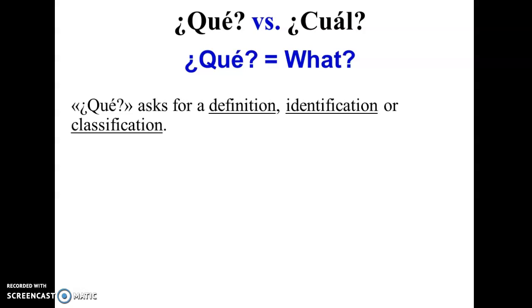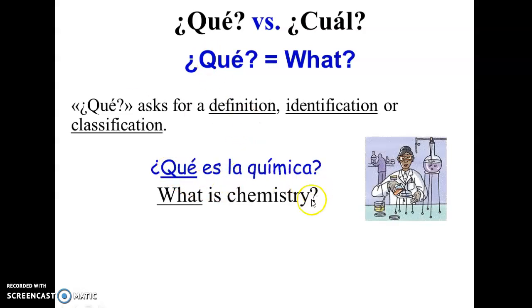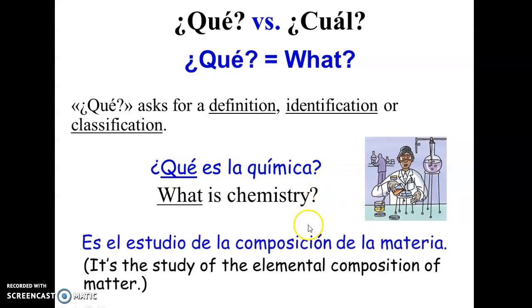For example, ¿qué es la química? What is chemistry? And then an answer would be, it's the study of the elemental composition of matter. So, es el estudio de la composición de la materia. That's the definition of chemistry. ¿Qué es la química?